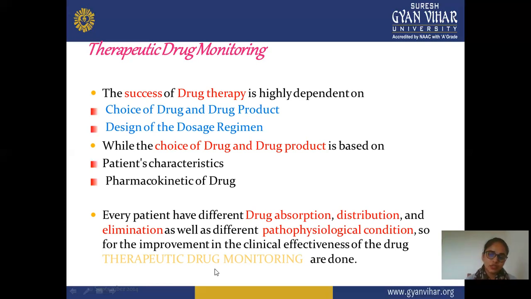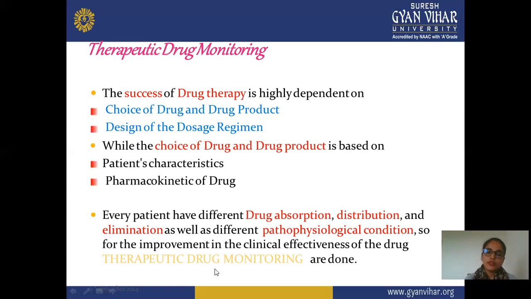So patient characteristics is also a responsible factor for dosage regimen. Maybe your drug has a sufficient effect, but due to patient characteristics or some factor that is responsible, it affects your patient and doesn't show the therapeutic or desired effect of your drug. So patient characteristics is also important for choice of drug and drug product.